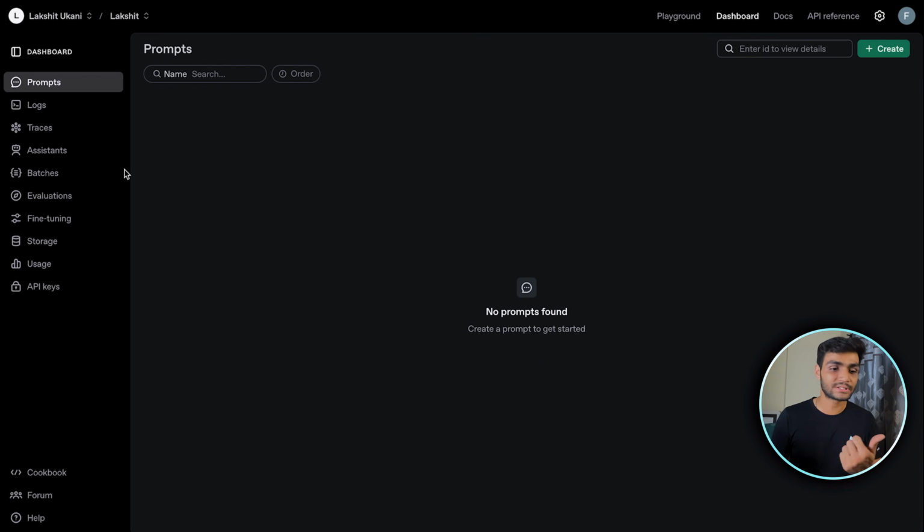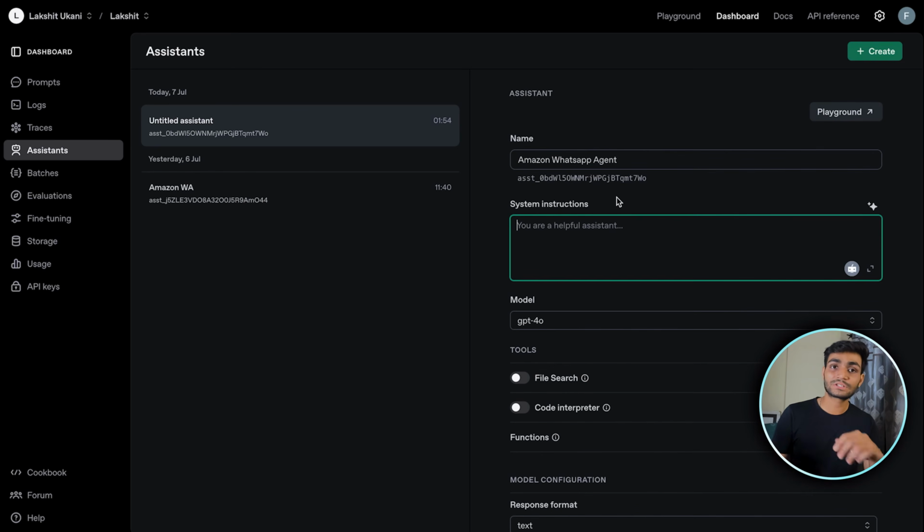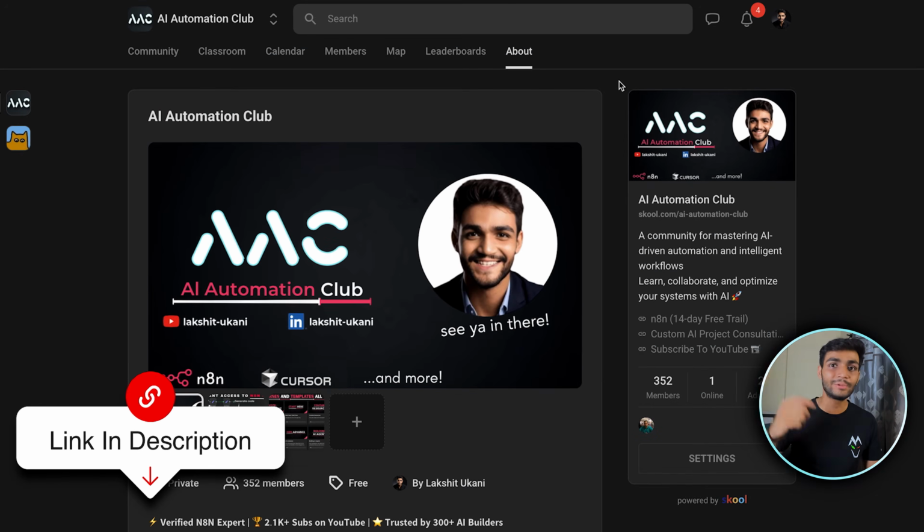Now we need to create an assistant. So we'll come over here and click on assistant. We'll create a new assistant and give it any kind of name. Now we need to give a system instruction. This instruction is very important because according to whatever instruction you give over here, it will give a response to the user. To use the system instruction which I'm using, just go to my school community, which will be there in the description.